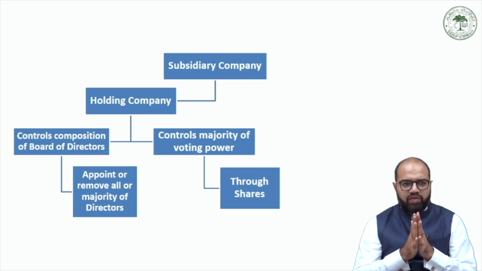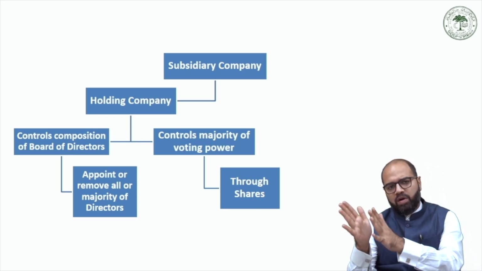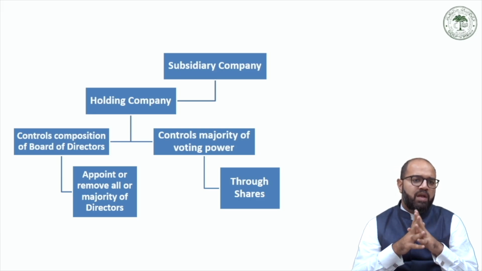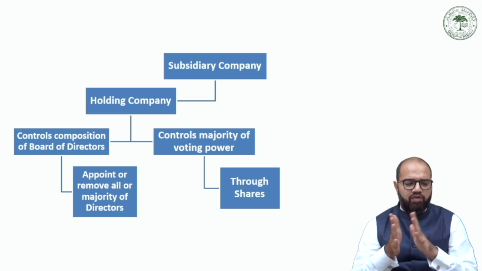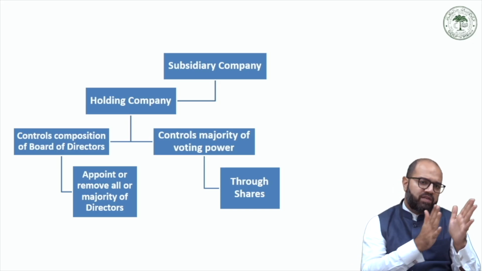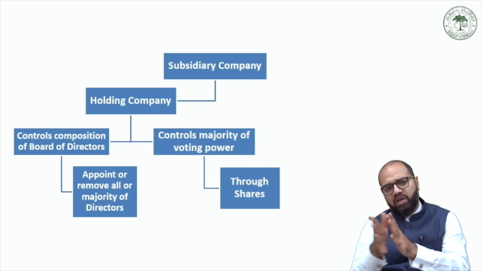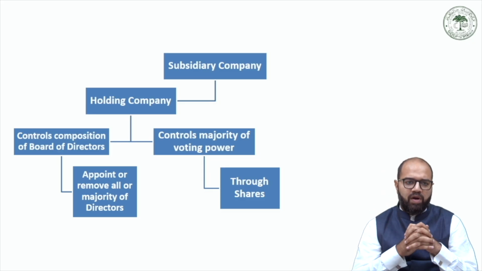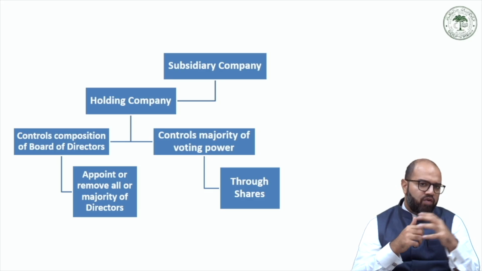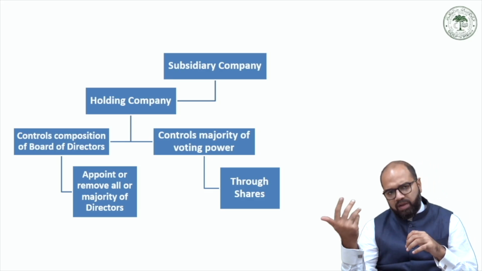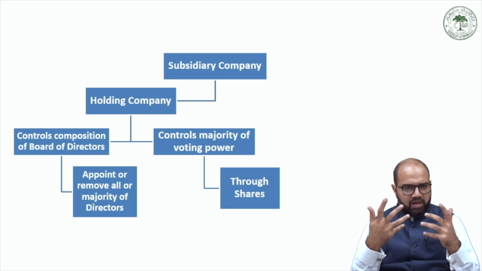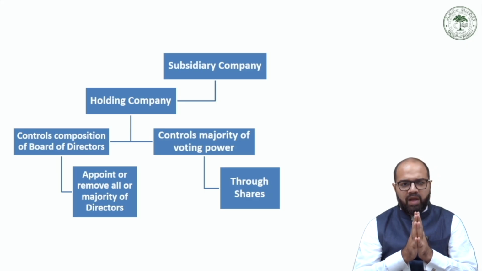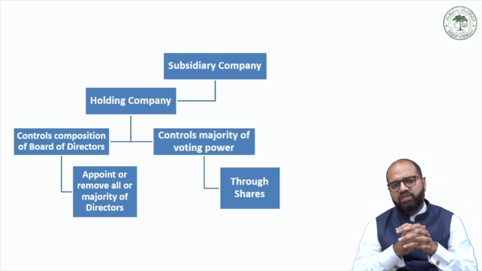These kind of controls, whether control of management or control of ownership through voting power, in order to be a subsidiary company, any one of these two dimensions has to be fulfilled, that is either the control over the management or the control over the voting power for a company to be a subsidiary company of a holding company. So it could be either control over the management, or it could be control over the voting power, or in the third scenario it could be a combination of both, that is a holding company has control over the management as well as ownership.